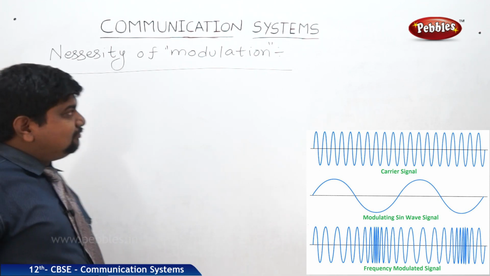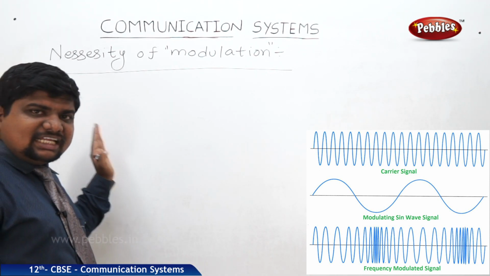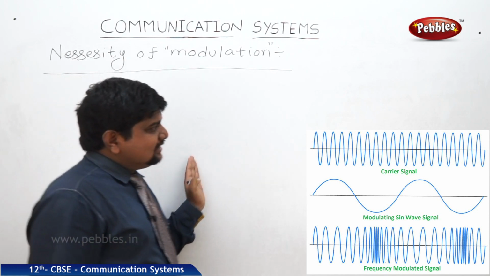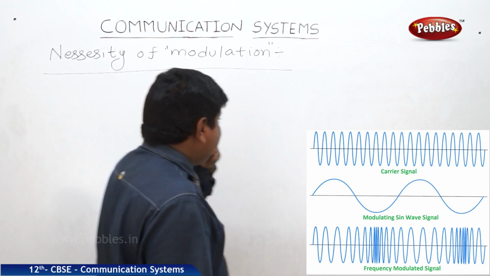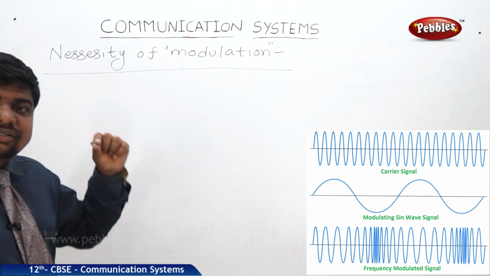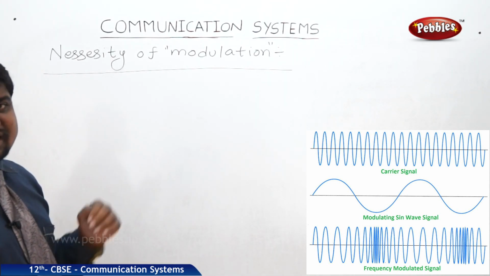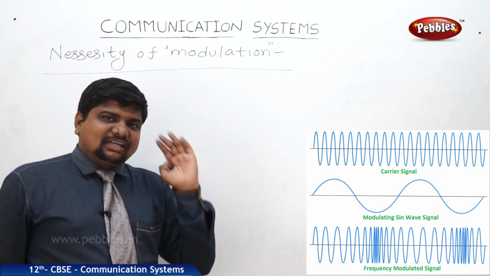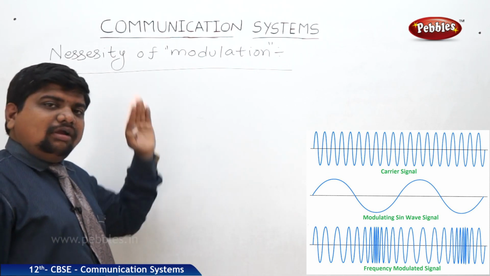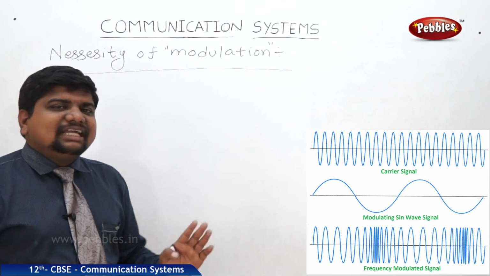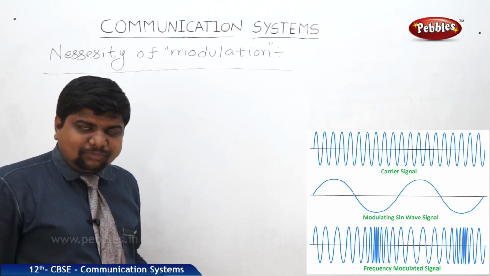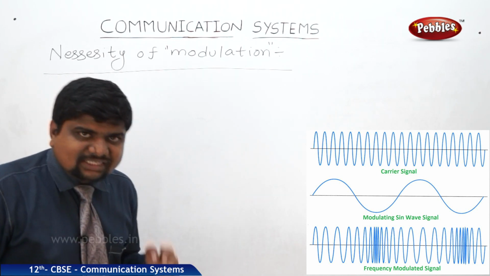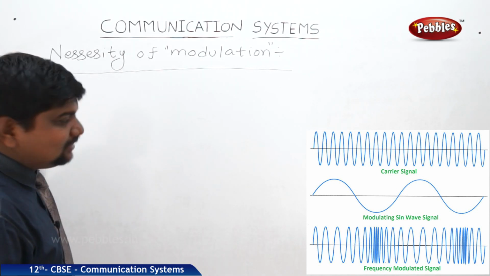There are many reasons. Whenever a signal is transmitted from the transmitter, while it is reaching greater heights or long distances, there may be a possibility for a change in the strength of the signal or a decrease in the strength of the signal. This is called attenuation. Sometimes this attenuation should be compensated by frequency modulation or amplitude modulation or many other modulation systems. What is the reason for this modulation?